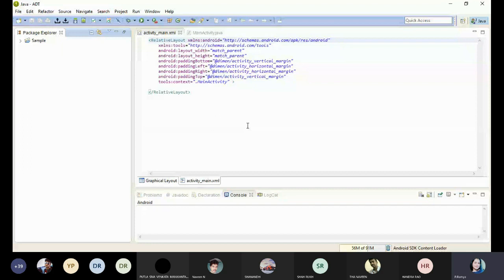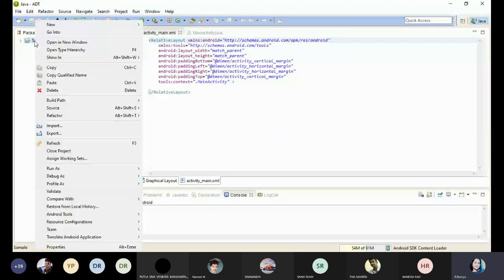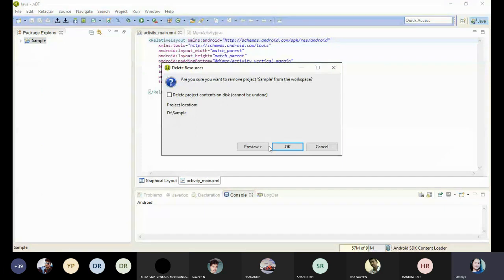Yes, ma'am. Okay, so once your workspace is selected, you just click on OK. Then automatically this particular window will appear. So it is the finalized Eclipse platform. Here I created one sample, and I'm just trying to delete that particular one. If I delete it, an empty platform appears. See, it is an Eclipse platform.